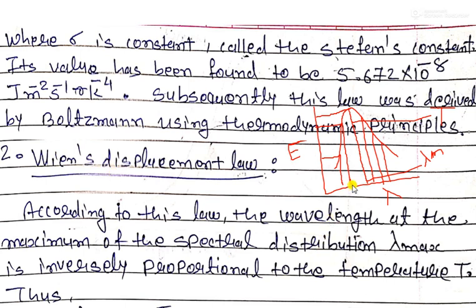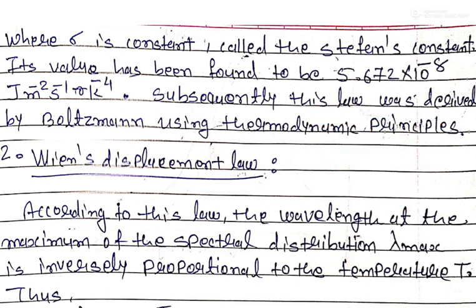But if we increase the temperature, the radiation will not increase. At a particular lambda we have a particular maximum intensity of radiation. It depends on the material behavior that at lambda maximum, that particular black body will emit the maximum amount of radiation. That is the main idea of Wien's displacement law.